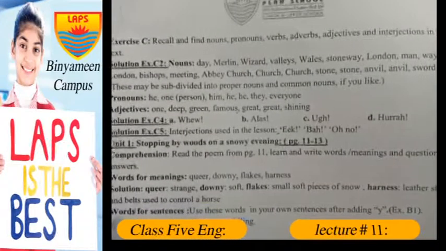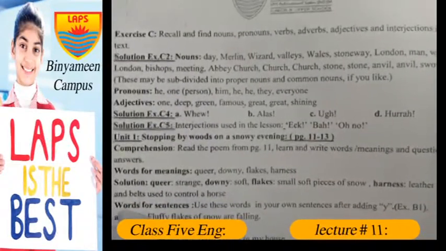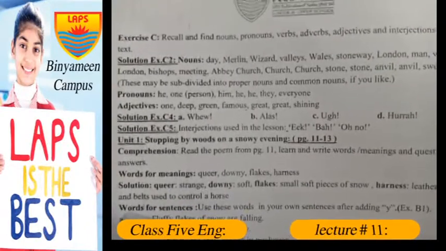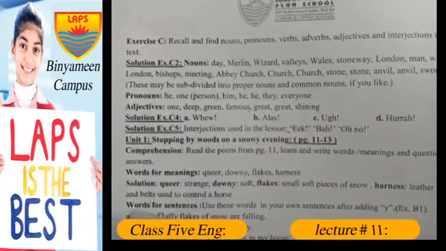One is used as a person here. Him, he, they, and everyone. Adjectives used in this paragraph are one, deep, green, famous, great, great, and shining.